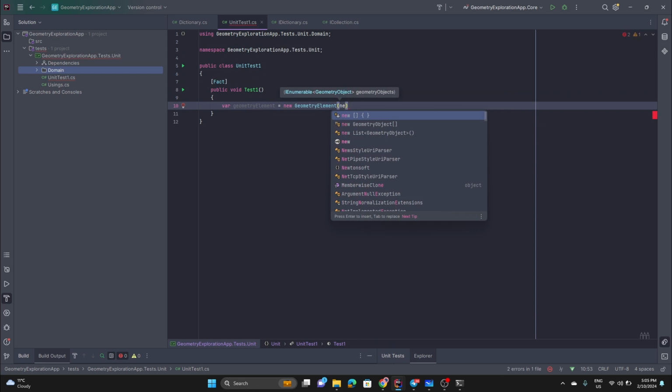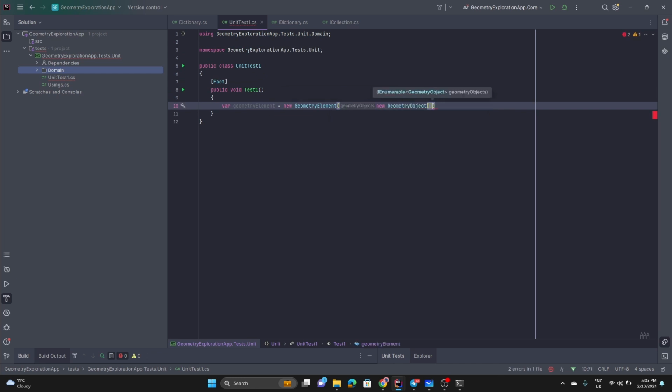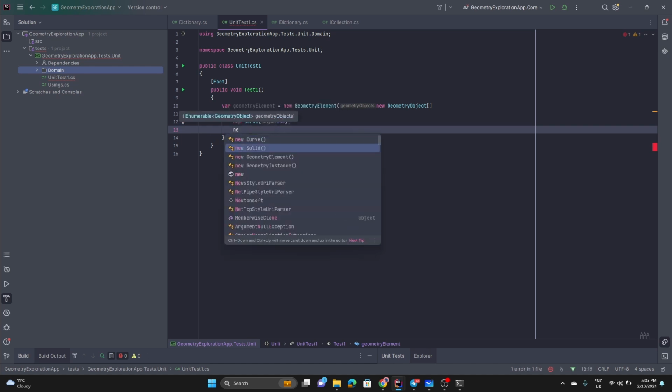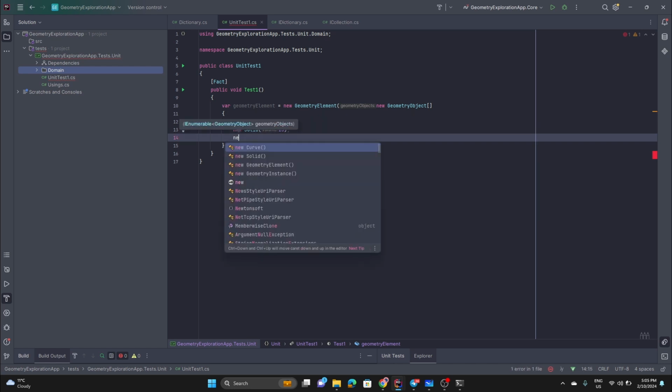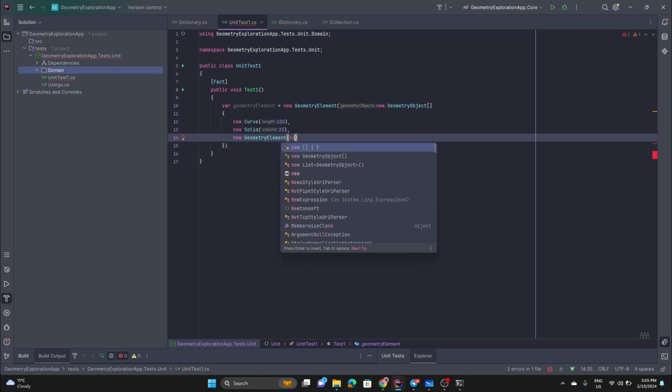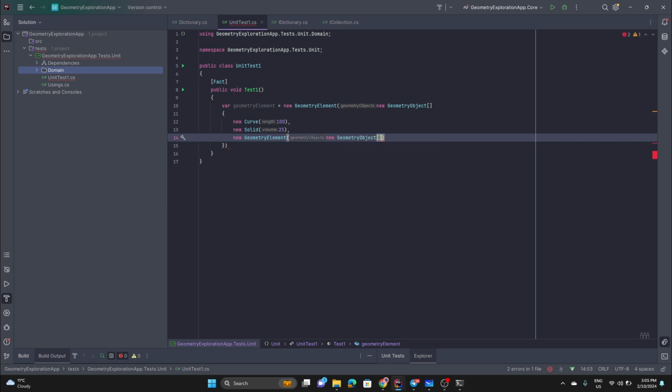Inside this, we need to pass a list of geometry objects, and that's where I showed you that instead of implementing our own, we just provide an enumerable, and we have a bunch of them, like arrays, lists, whatever you want. Here, let's suppose I have a curve of length like 100. I don't care to be honest. It's just a bunch of data. Then I have another geometry element there. I can have it because it's a geometry object. So here you can see that it's more like a tree. And then we'll go to the whiteboard and represent this so you can understand it better.